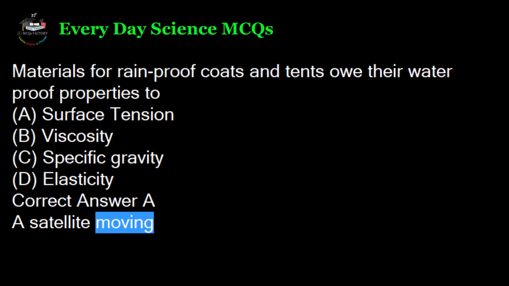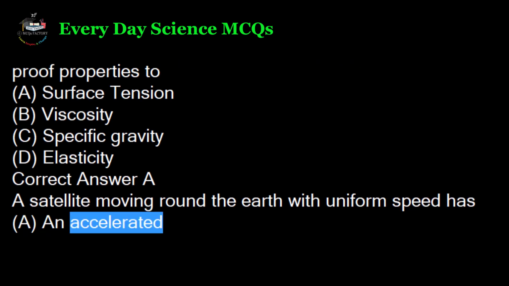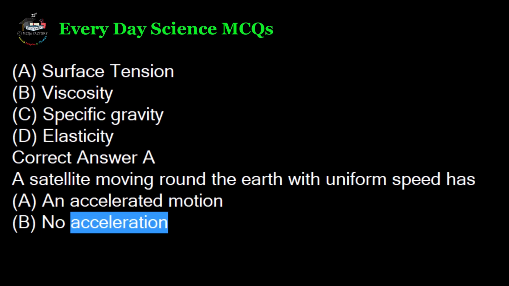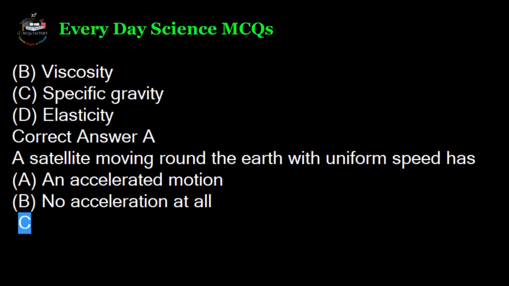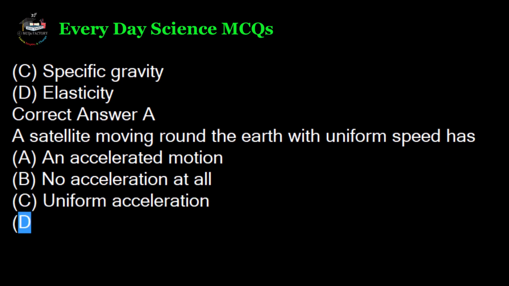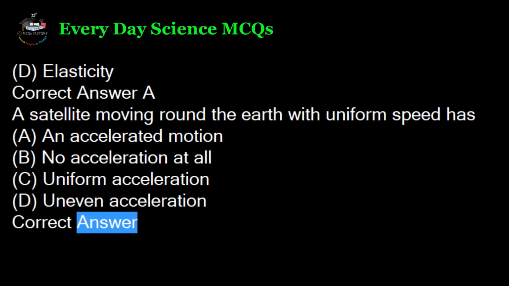A satellite moving round the Earth with uniform speed has A. An accelerated motion, B. No acceleration at all, C. Uniform acceleration, D. Uneven acceleration. Correct answer C.